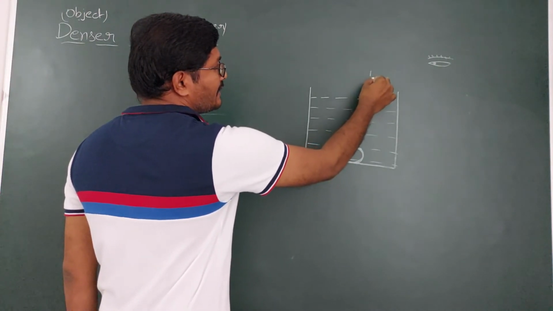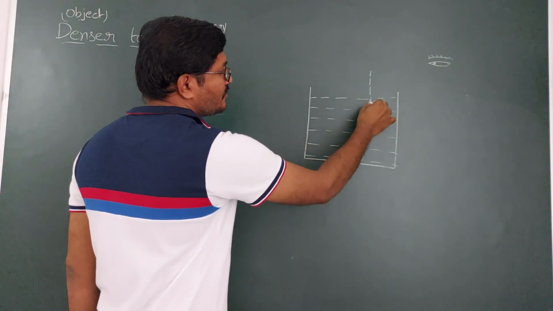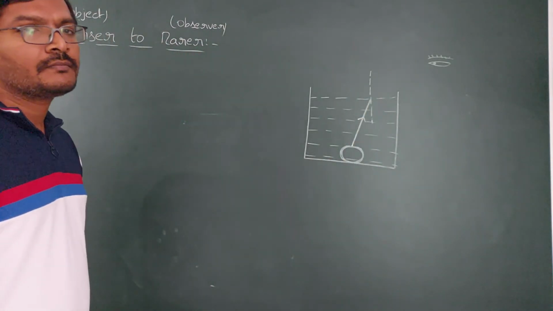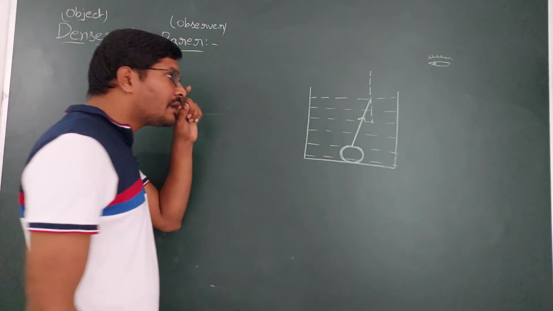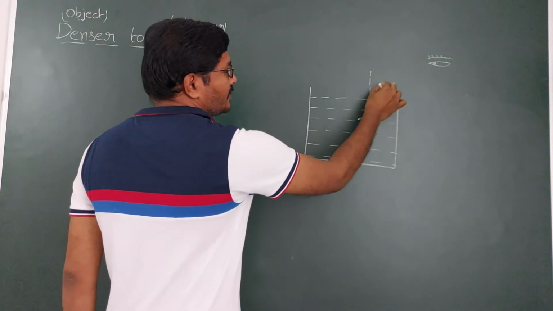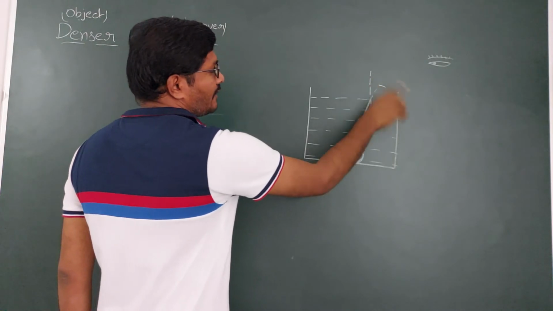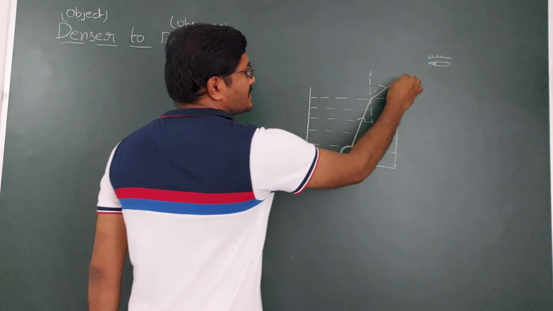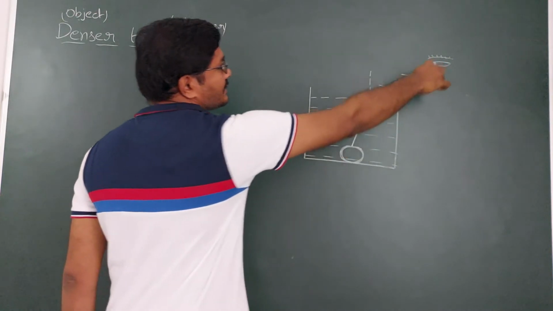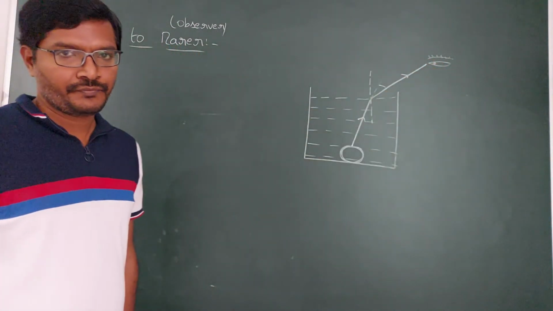As it is traveling from denser to rarer, how is it going to deviate? It is going to deviate away from the normal. Denser to rarer, the rule is it deviates away from the normal, from the original direction. This is the original direction. So this is the refracted ray, and this refracted ray is going to reach the observer.